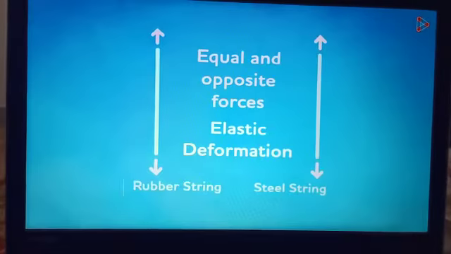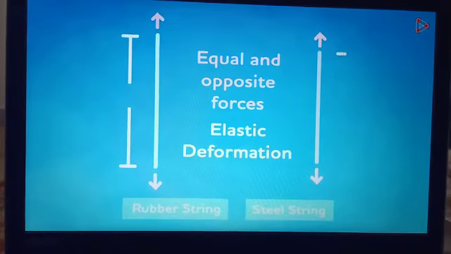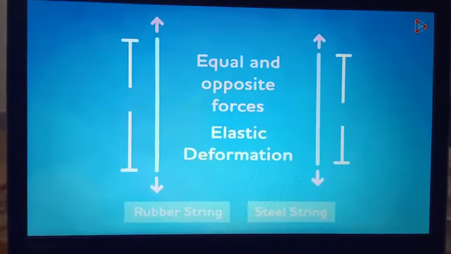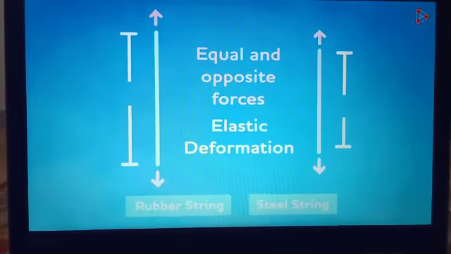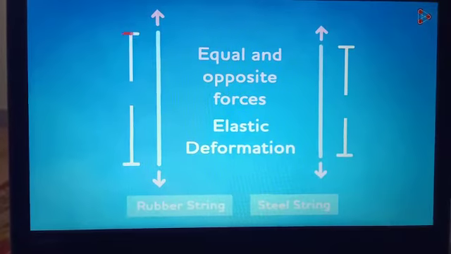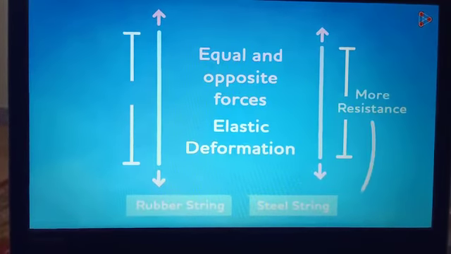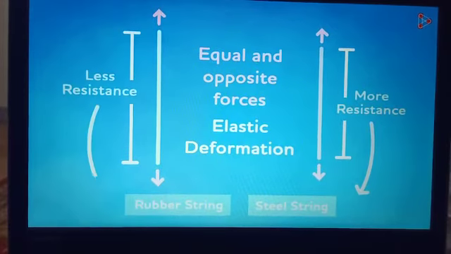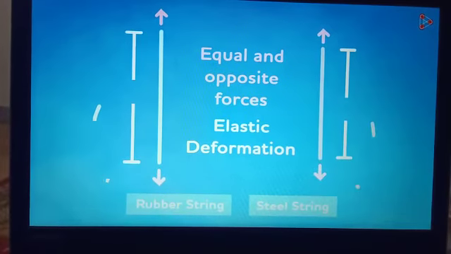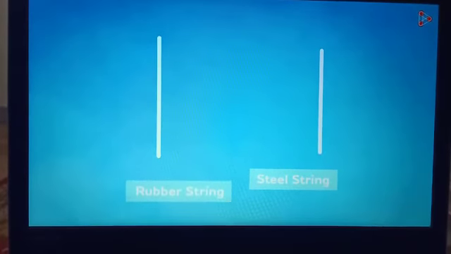It is obvious that the rubber string can stretch further as compared to the steel string. The steel string can barely stretch, but it noticeably can. It cannot stretch as far as the rubber string, because it is more resistant to stretching, and the rubber string is less resistant to it.